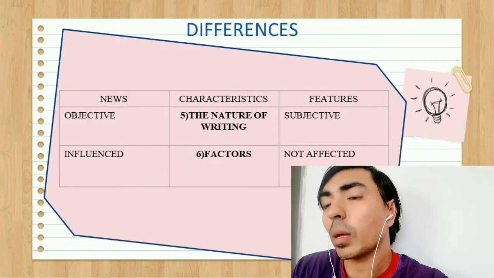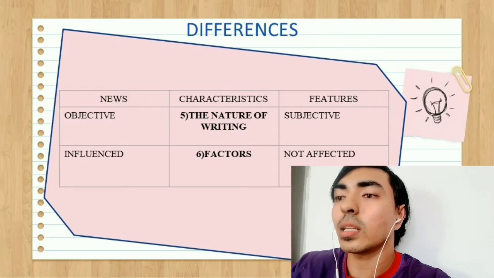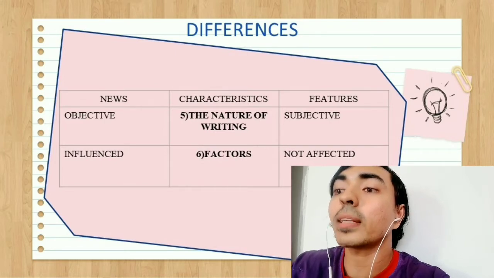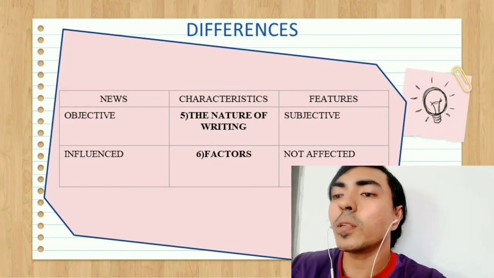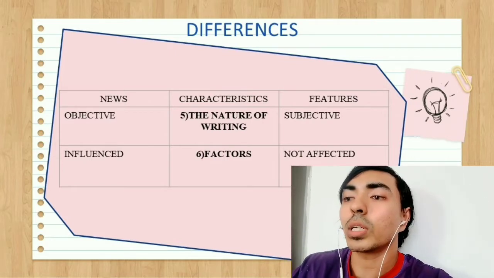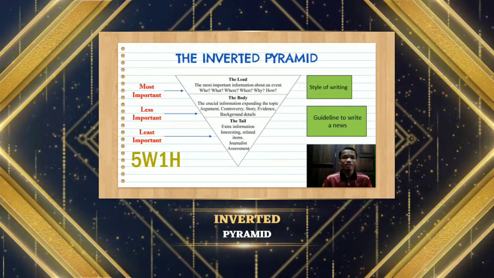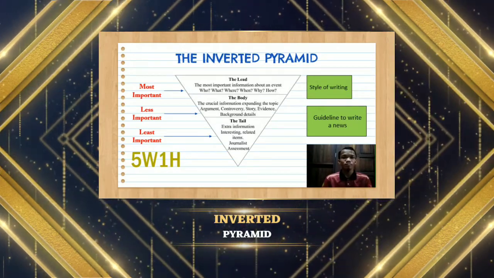Okay, on the sixth characteristic about the difference between news and features is factors. Okay, so news is more influenced, okay, but the features are not affected. Okay, now I will explain about the inverted pyramid.